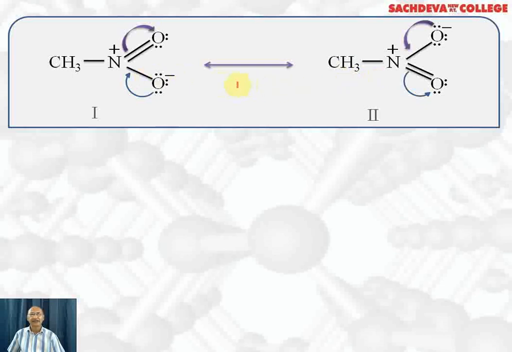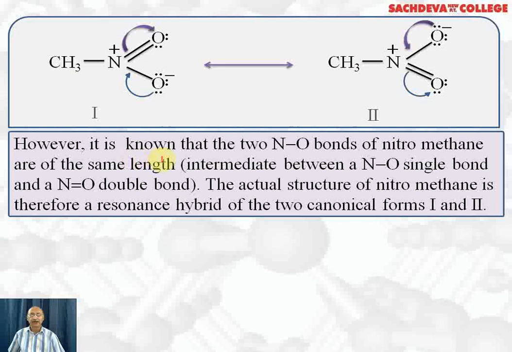Why do we need resonating structure of nitromethane? Because these two bond lengths are found to be the same, and that can only be explained with the help of resonance. It is known that the two NO bonds of nitromethane are of the same bond length, and that bond length is intermediate between single bond and double bond. That is why we take the help of resonance to explain this observation. The actual structure of nitromethane is therefore a resonance hybrid of two canonical forms or two resonating structures 1 and 2.